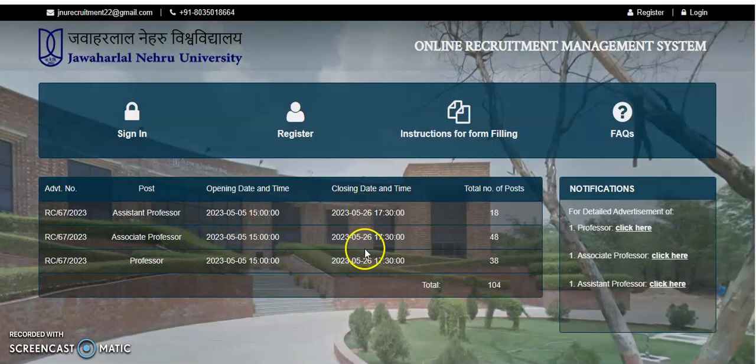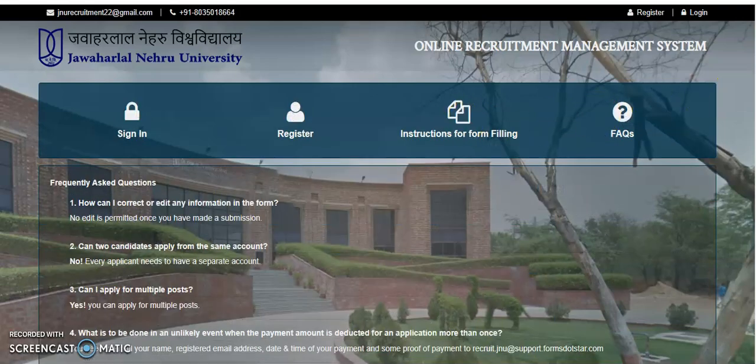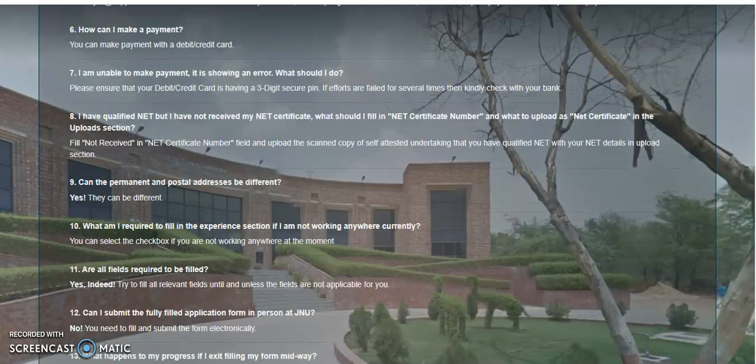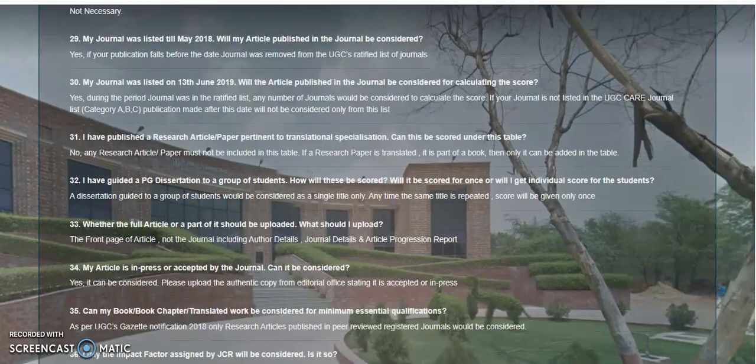The last date is 26th May, and the total number of posts: assistant professor 18, associate professor 48, professor 38. If you want to check the advertisement, it is provided separately for assistant professor, associate professor and professor. If you have any queries regarding this, the FAQs are also provided, so you can go through them, and a lot of your queries will be cleared.